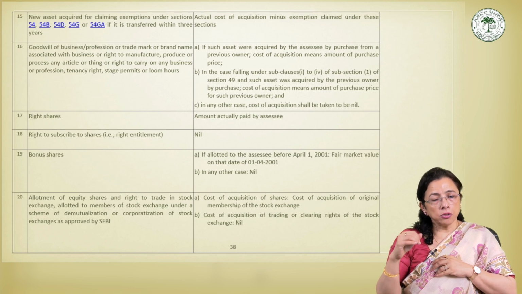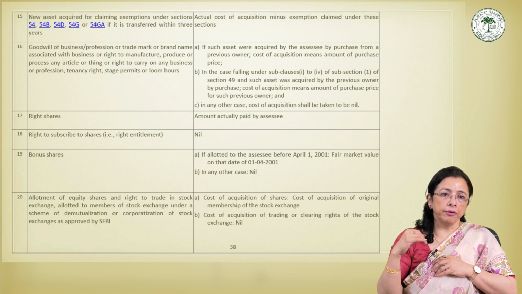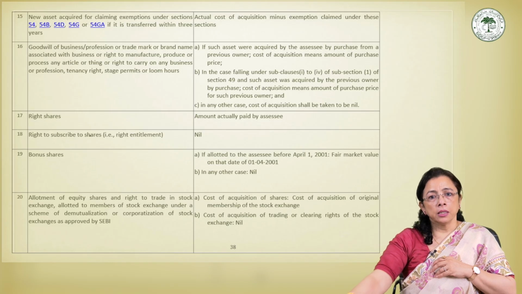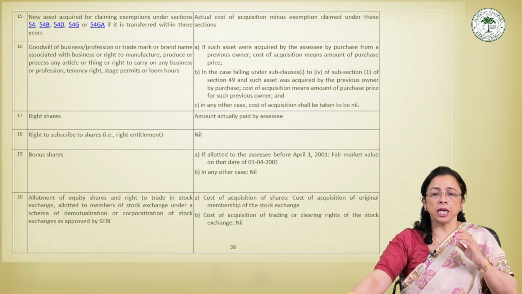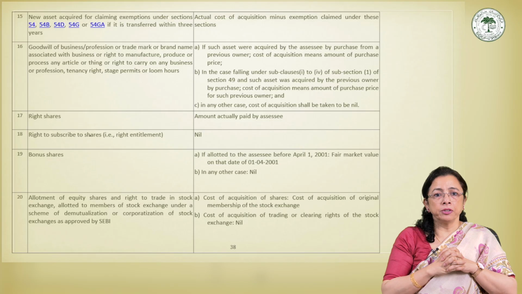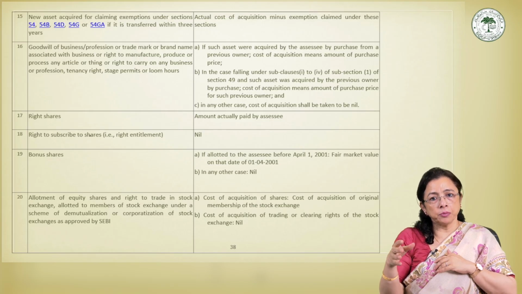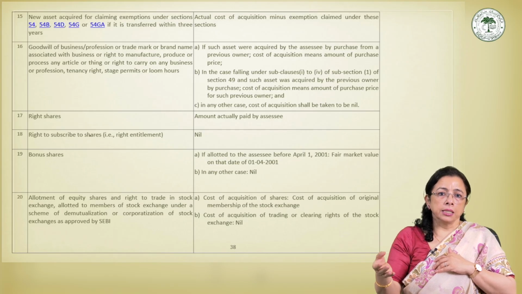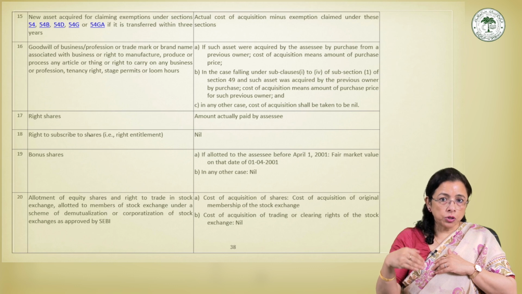Here the cost of acquisition will be the FMV, that is, fair market value of the shares as on 1st April 2001. This provision aligns with the base year substitution mechanism introduced for pre-2001 assets. Now, what about the bonus shares issued after 1st April 2001?